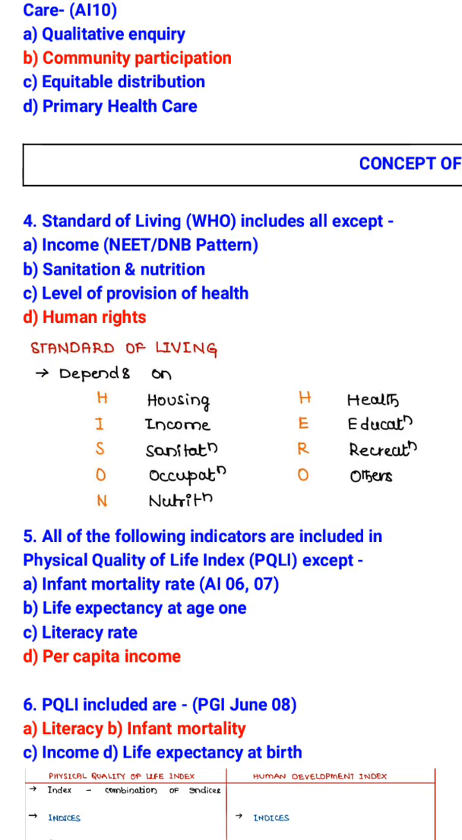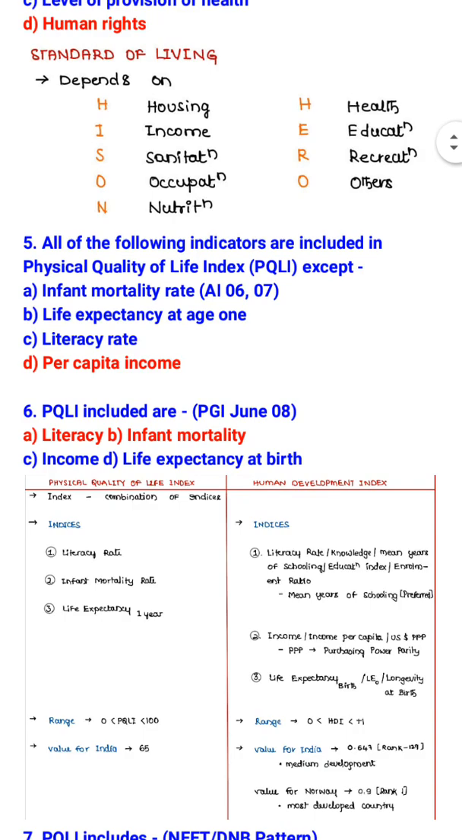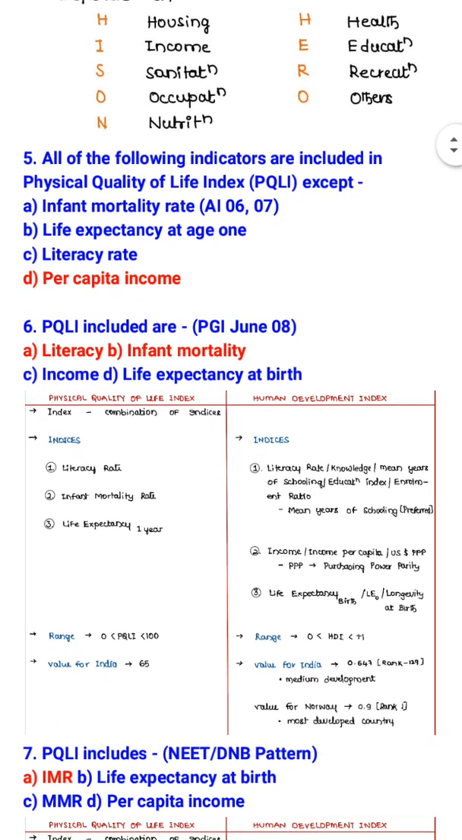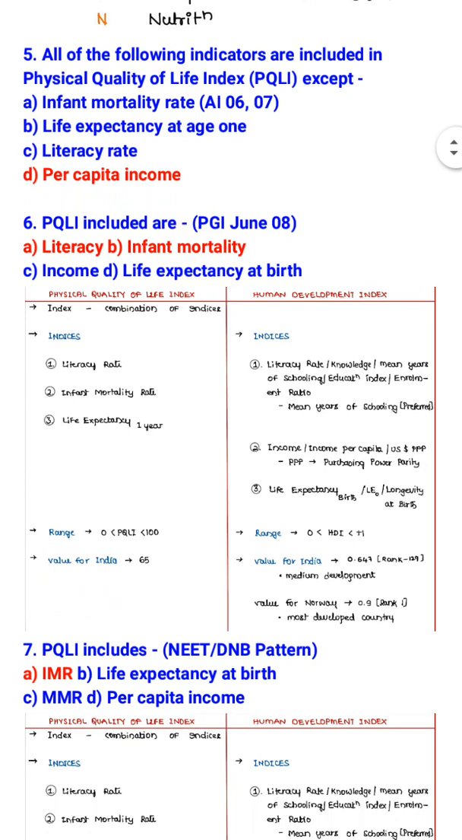and nutrition, and level of provision of health. All of the following indicators are included in physical quality of life index PQLI except per capita income. So what is included is infant mortality rate, life expectancy at age 1 and literacy rate. PQLI included are literacy and infant mortality.